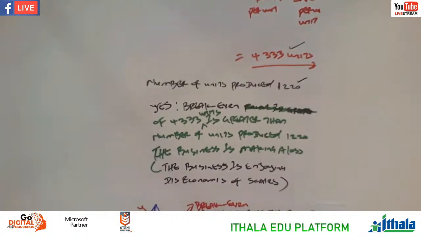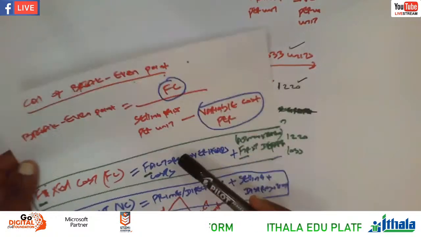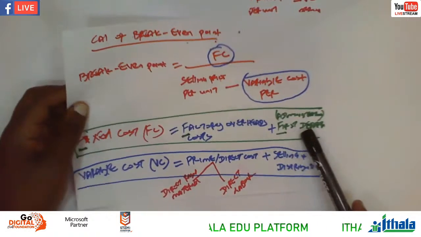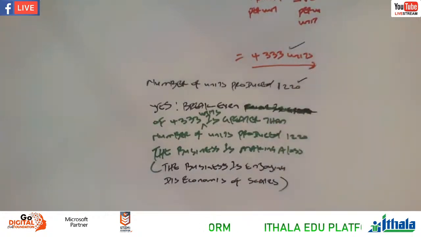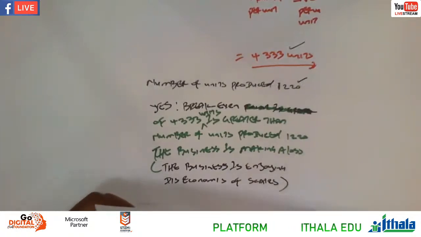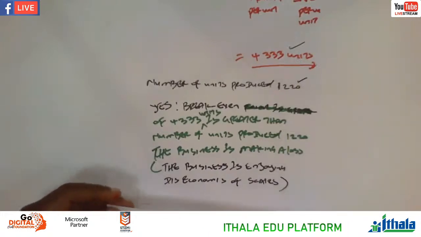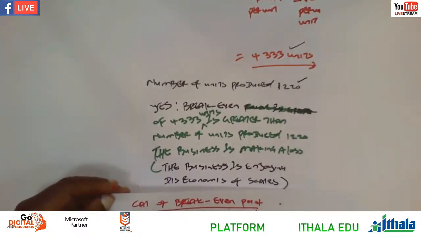But sometimes if you are not given a fixed cost, this is how we must calculate the fixed cost. We take fixed cost plus the factory overheads, plus the administration cost, and therefore you're calculating your numerator. So it's obvious here on the numerator, we'll be having two figures, right? And then over the selling price per unit. Sometimes you won't be given the selling price per unit, but you'll be given the sales and the number of units of sales, therefore you must divide and get per unit, okay?